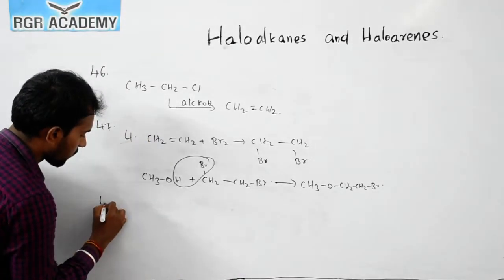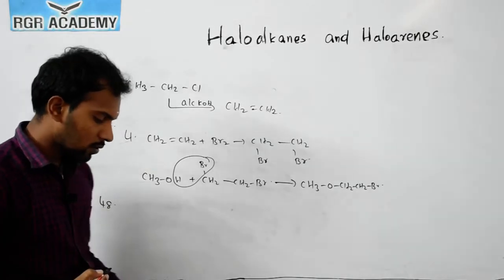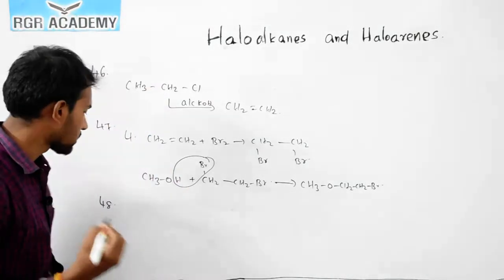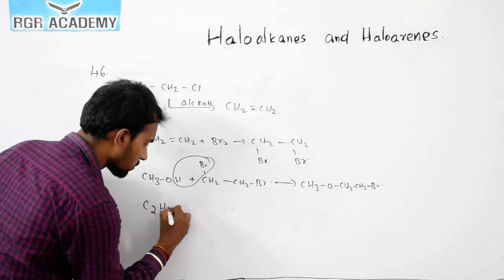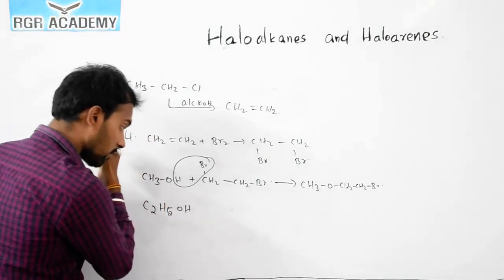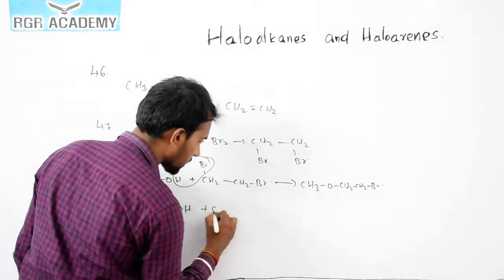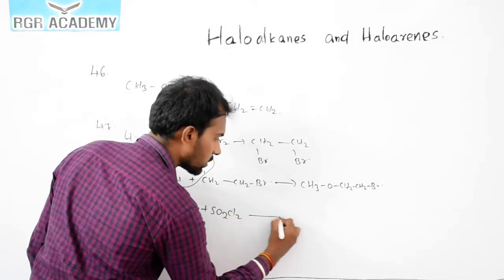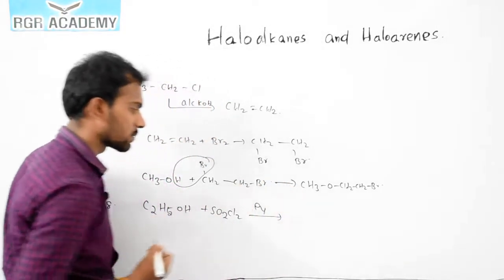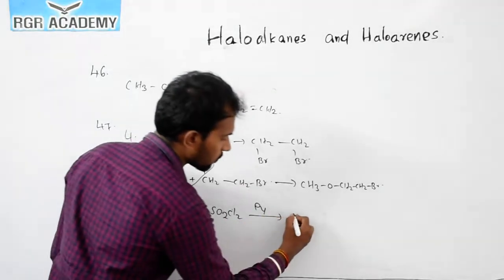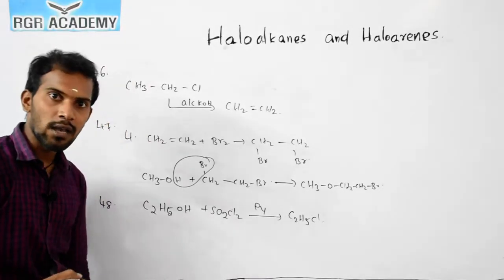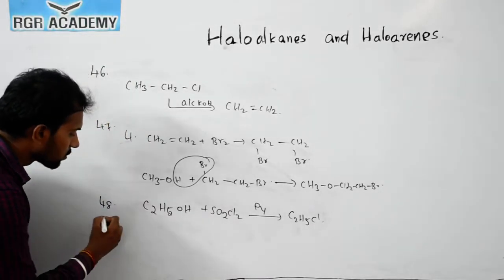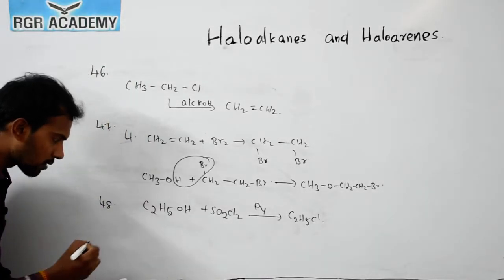Now the question number 48. This reaction, for example, ethanol converts to ethyl chloride. So C2H5OH reacts with thionyl chloride SOCl2 in the presence of pyridine as base. That one converts to C2H5Cl. This reaction is called the Darzens reaction, a very important naming reaction.